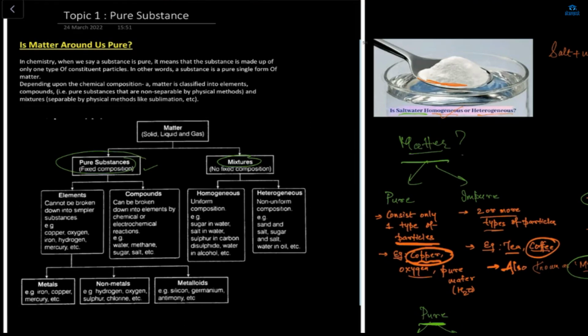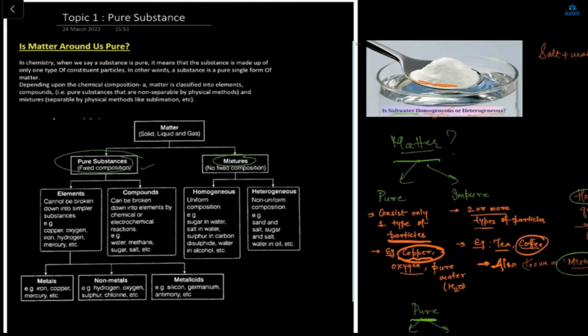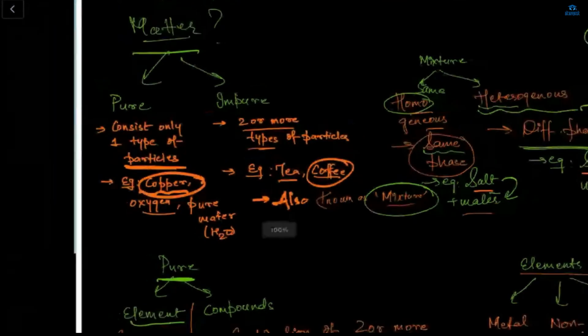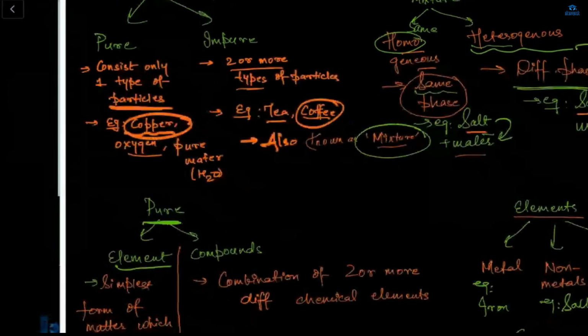Okay, ma'am. So let's do a quick recap. Matter is of 2 types, pure matter and impure matter. And in pure matter, we have 2 things, elements and compounds.